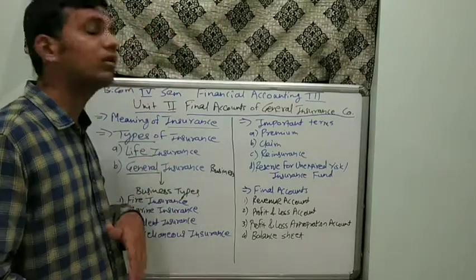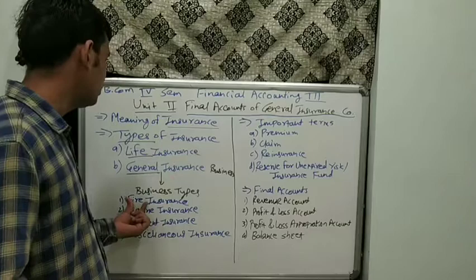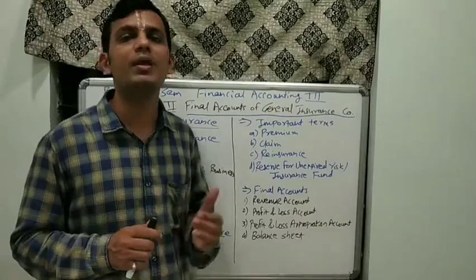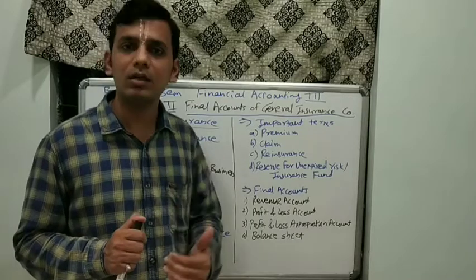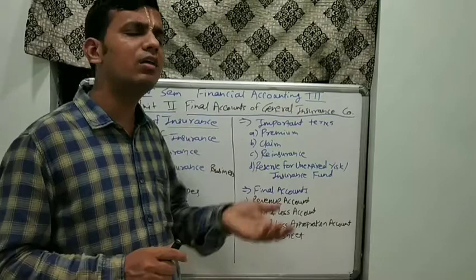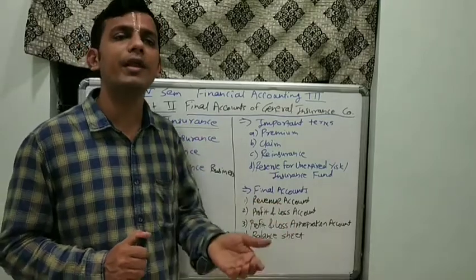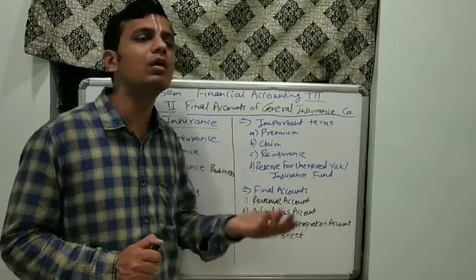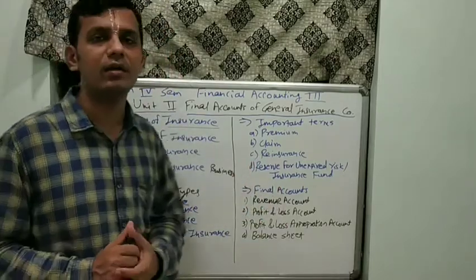So what can be the business types? First one is fire insurance. Fire insurance is the insurance taken by the insured to protect himself or herself against a fire which may occur in his house, business premises, or any other thing which is insured under fire insurance.